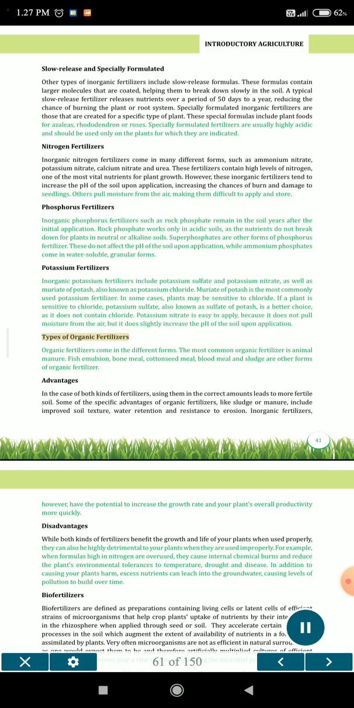Types of organic fertilizer. Organic fertilizers come in different forms. The most common organic fertilizer is animal manure. Fish emulsion, bone meal, cottonseed meal, blood meal and sludge are other forms of organic fertilizer. Advantages.